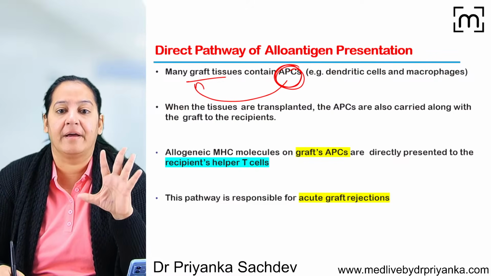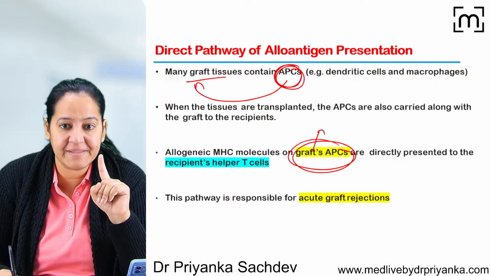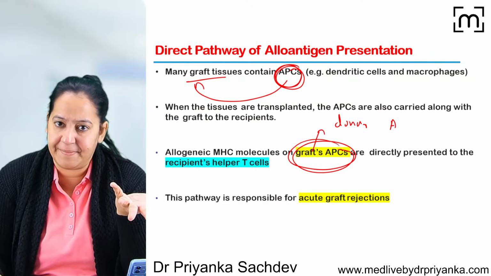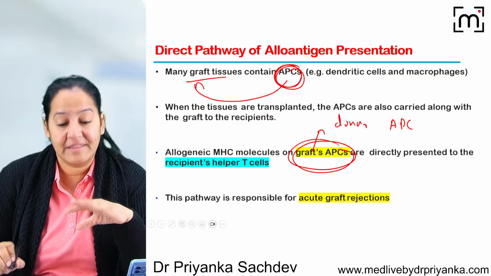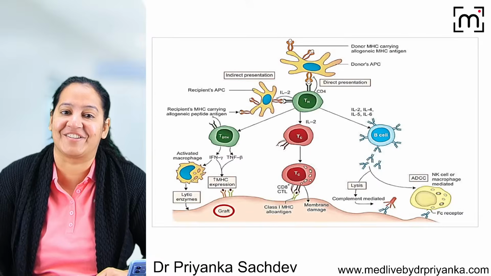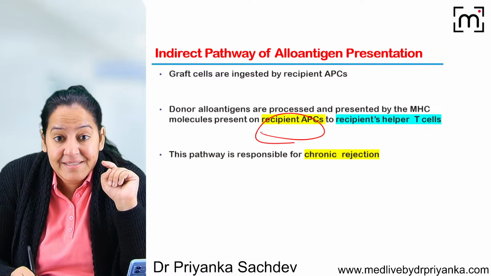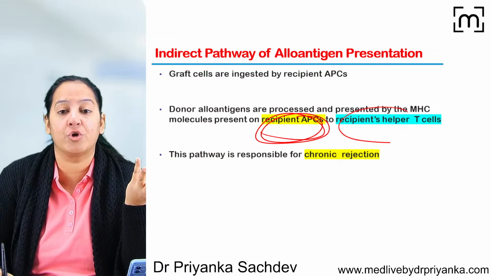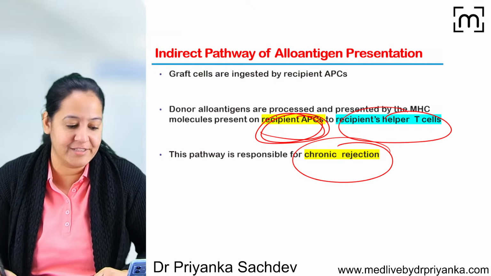That is processing. By graft APC, I mean donor APC. Donor APC and graft APC are same. That is presenting to the helper TH cell. Okay, this leads to acute rejection. And the second is recipient's APC. That is presenting to recipient's helper TH cell. And this leads to chronic rejection.